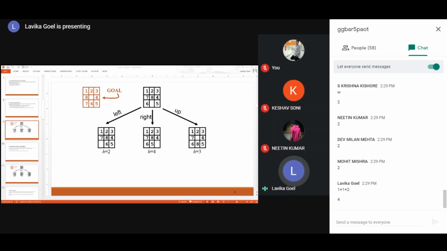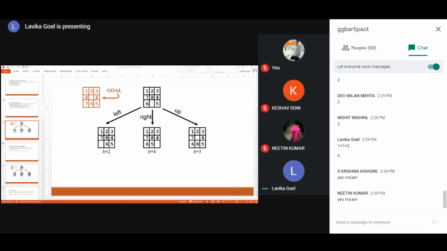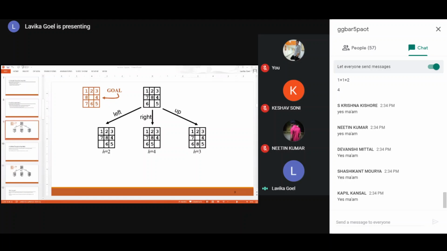Are you able to understand, students, what I just explained, why the third one is better? Okay, Krishna and Nitin are saying yes. What about others? All of you are able to understand, students, why the third approach is the better approach? Okay, fine then. If you are able to understand, then let's move further.